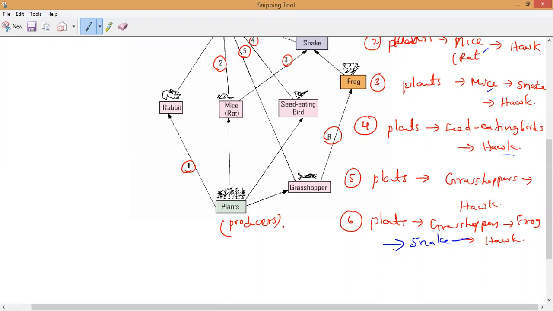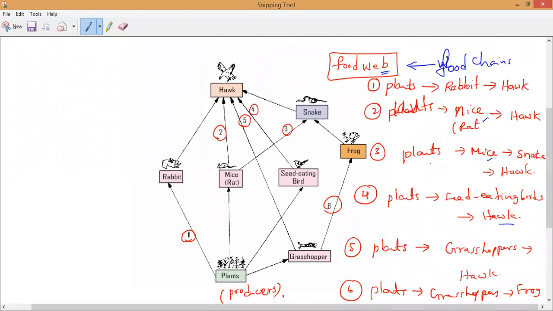whom? A carnivorous animal. That is what? By hawk. That is what consumed by hawk, we used to say. So this is what we used to call as food web. So anybody is having any doubt, you kindly ask me, or else we'll move to the next concept. Are you clear? Bhumiga, Jesse, Harini?